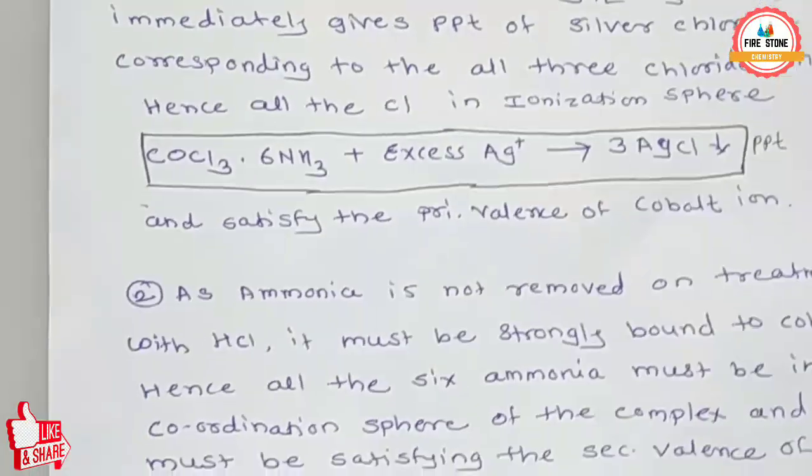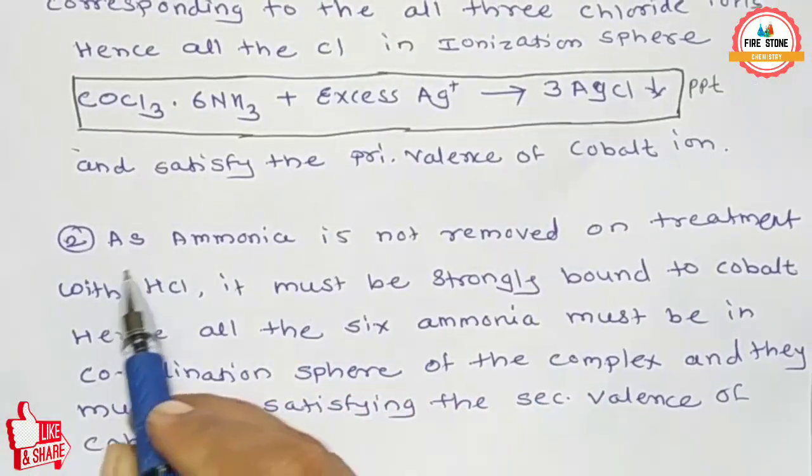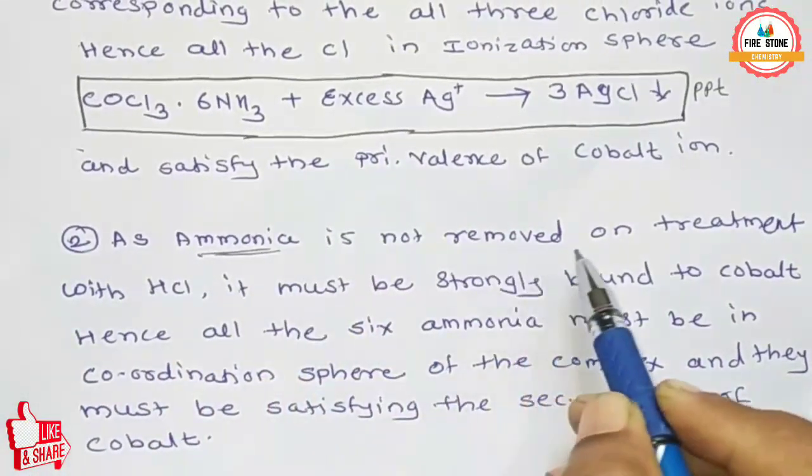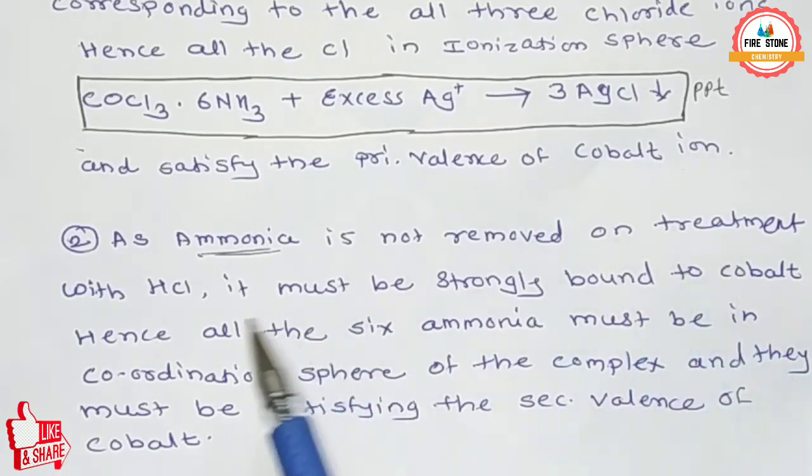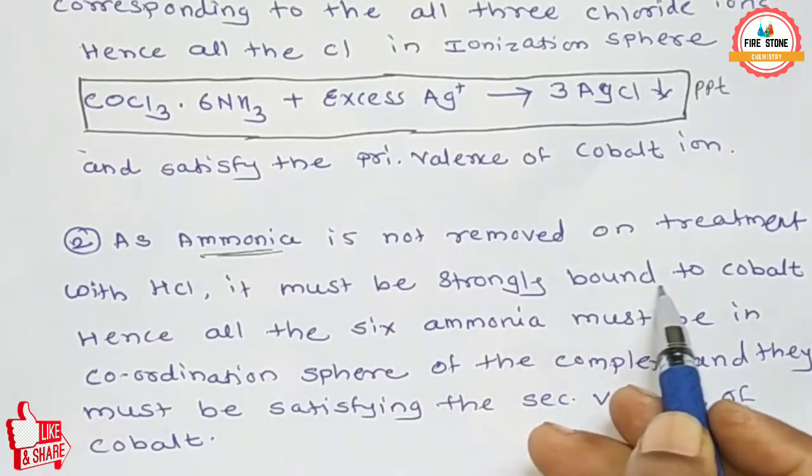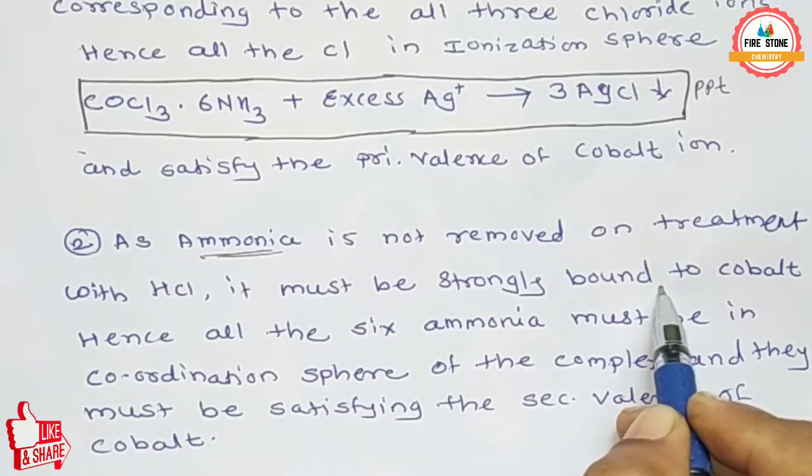Again, as ammonia is not removed on treatment with HCl, it must be strongly bound to the cobalt.